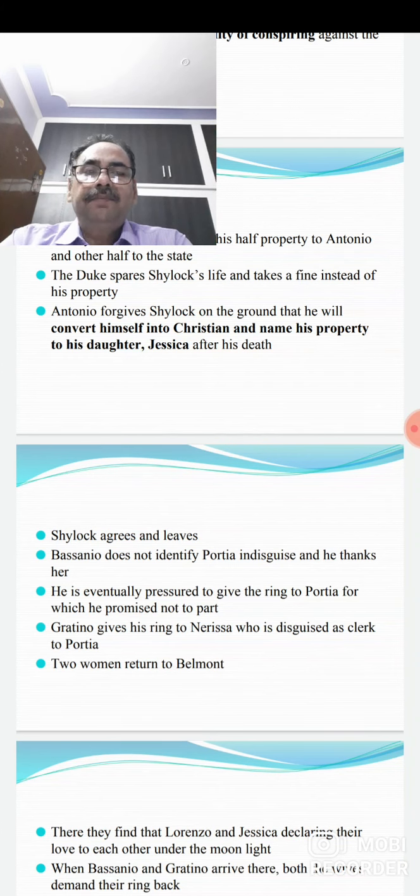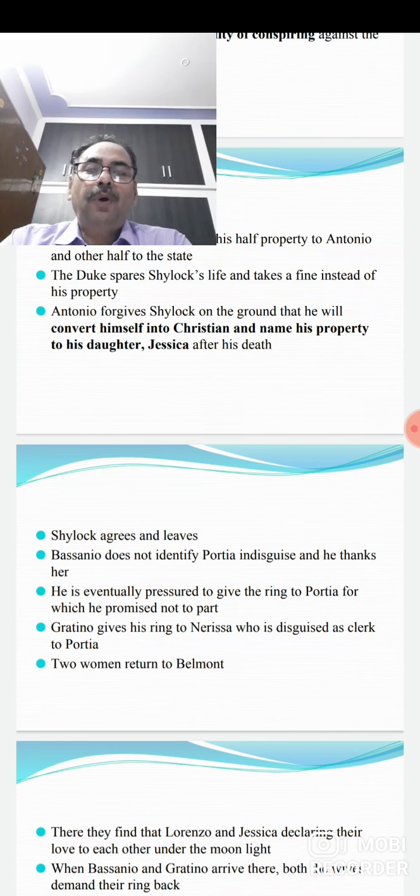Then what happens? Portia is there in disguise, and her maid is also there in disguise, both of them in the form of men. So Bassanio and Gracino don't recognize them, and therefore both of them thank her that she has saved Antonio's life.